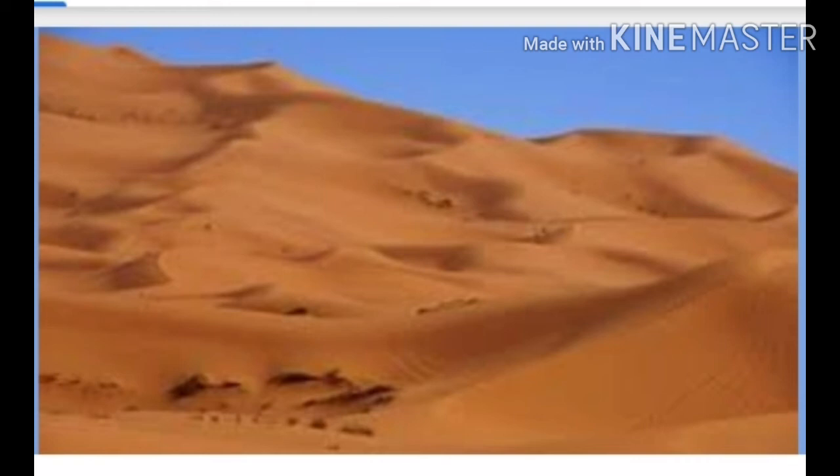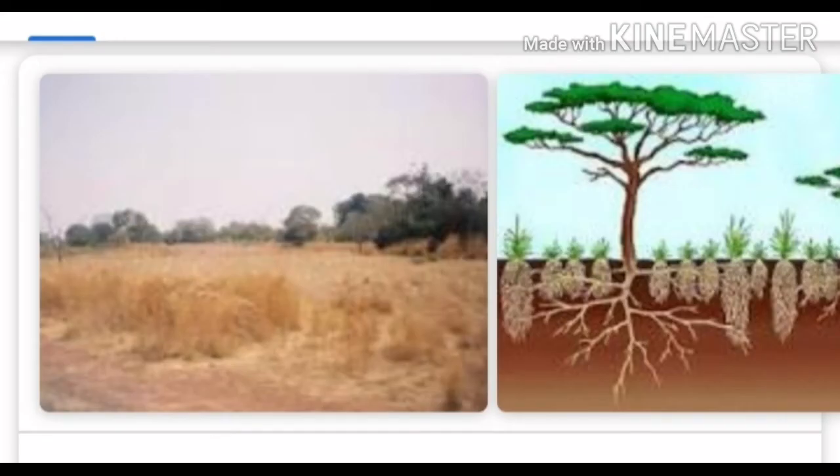Let's take information about the grassland region, which is also known as the Sudan region. This region is located between 5° and 20° north and south parallels. In this region, the summer is hot and humid and the winter is warm and dry. Tall and thick grass is mainly found in this region. A large number of herbivorous and carnivorous animals are seen in this region.